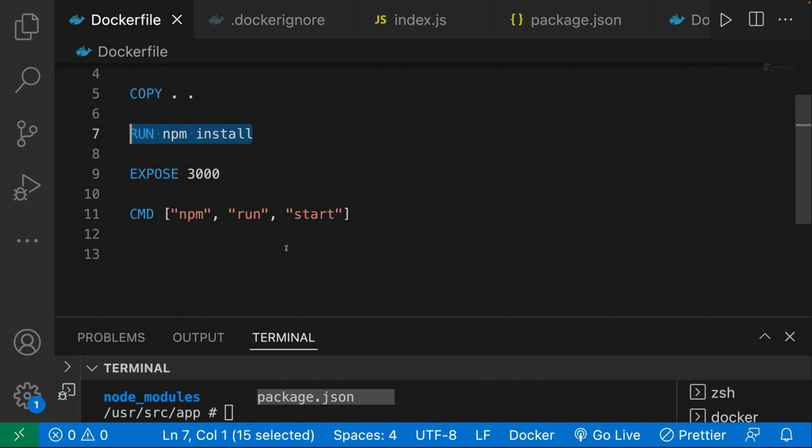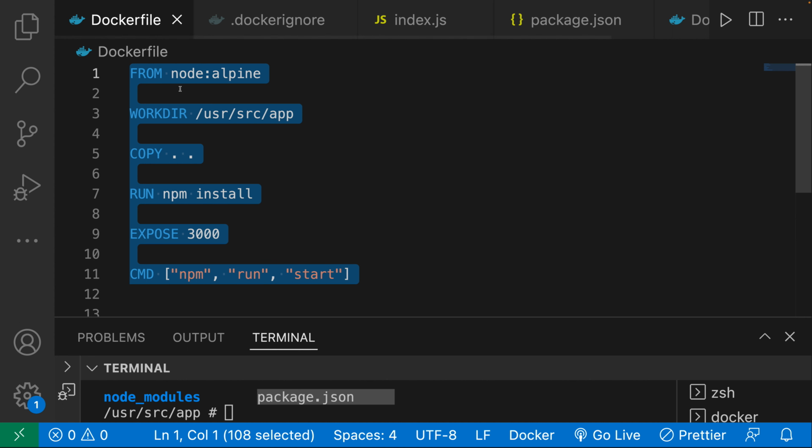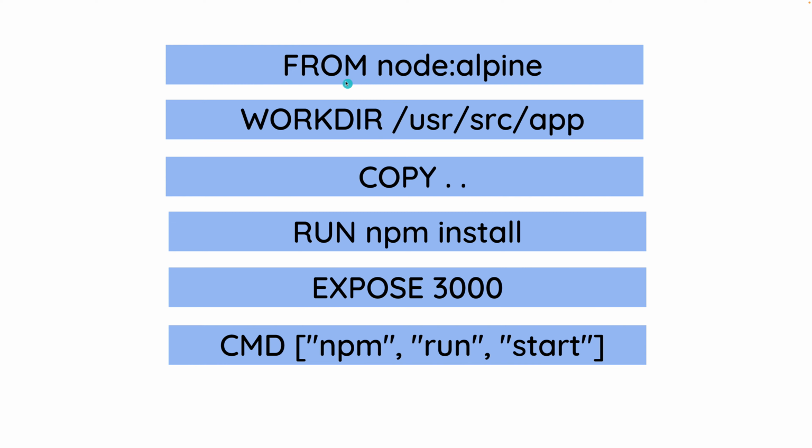In this video, what we're going to do is truly understand how an image is built. That way we can understand how we can optimize our Docker workflow. So let's look into it. This is how Docker builds an image. It builds an image with layers. So each command here you can consider a layer. And with each execution of the command, it changes the overall image that it's trying to build in some way.